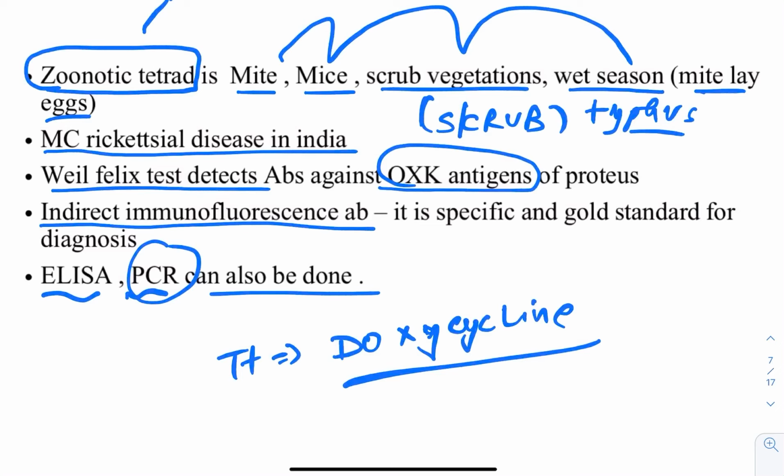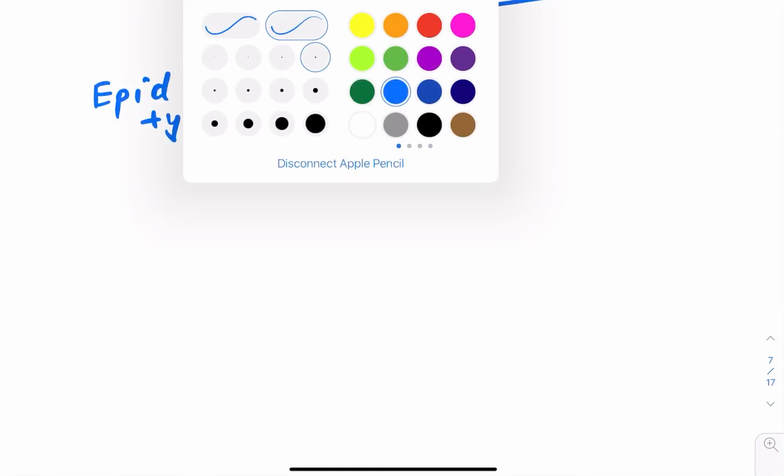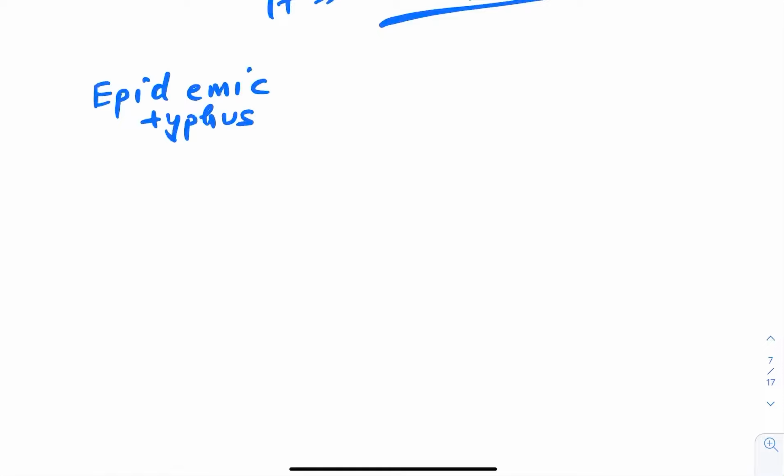So what you have to tell me regarding this? You have to tell me the mnemonic for the 5 antigenic types of it. Okay, and all those points, definitely it's a very important one. You need to remember all of them. Okay, now I'm solving your biggest confusion in the rickettsial family regarding what is caused by what. So first of all, you remember that there is a disease termed what? Epidemic typhus. Okay, just write in a sequence, because I know that you find it very difficult to remember these particular ones, and I will try to make it easy for you.